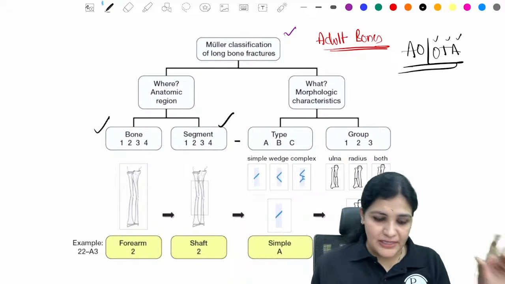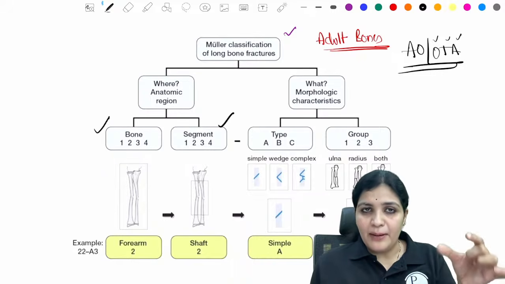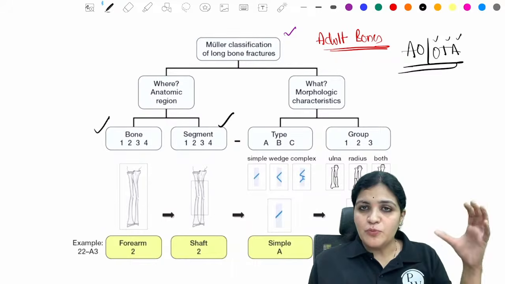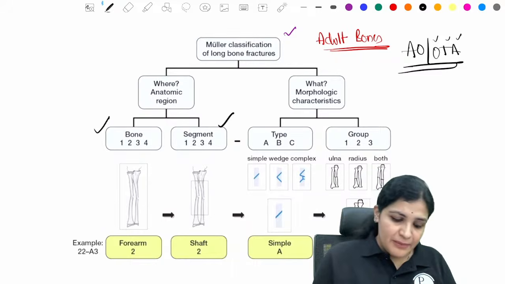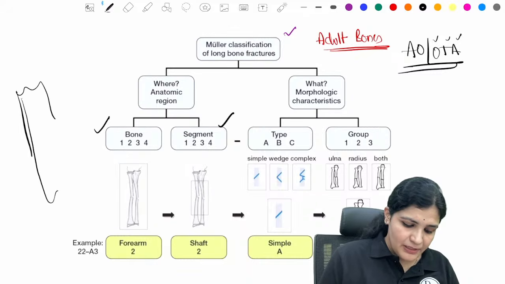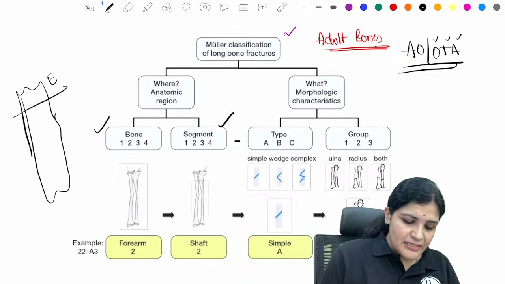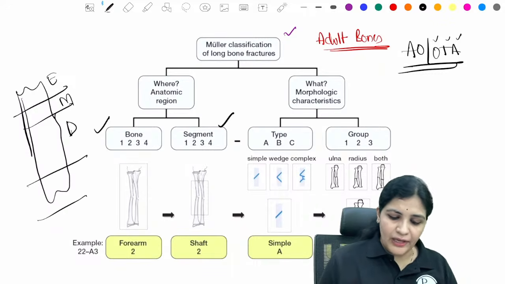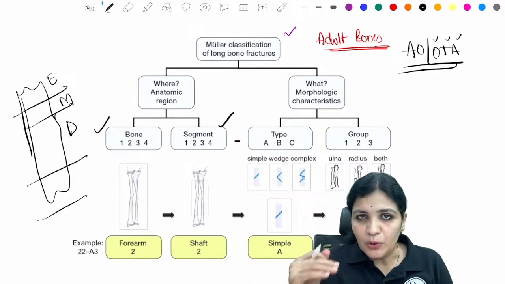So each bone, for example, humerus is 1, forearm is 2, like that. Okay, each bone is given a number, and similarly each bone is further divided into segments, like the epiphysis, metaphysis, diaphysis, and that also is named as 1, 2, 3, 4.